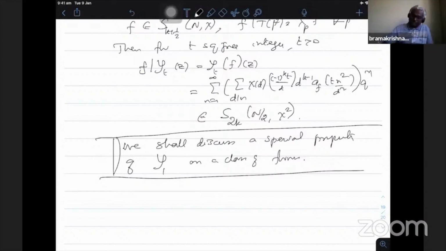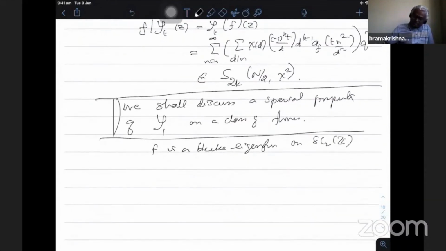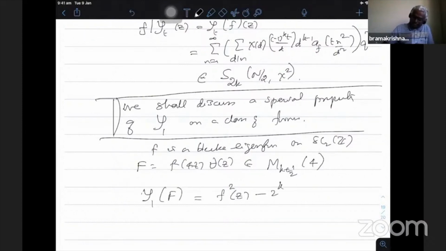So the class of functions we consider is: f is a k-eigenform on SL2Z. Later on it was generalized by others, I will also tell about that. Again from SL2Z, you consider this capital F. Don't confuse with this capital F. This is f of 4z times theta, the classical theta function. This belongs to M k plus half, level 4. Then when I apply the Shimura map on F, this is nothing but f square of z minus 2 power k minus 1 f square of 2z. This is what Selberg observed.